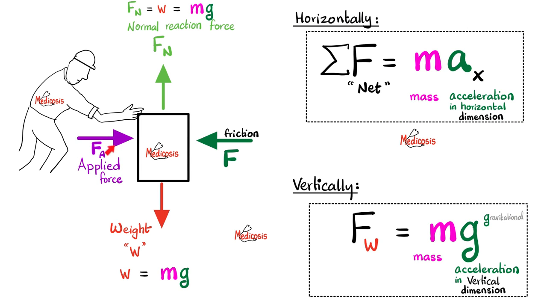So horizontally speaking, how can I calculate the net force, aka the moving force? Mass times acceleration in the x direction. But how about vertically speaking? Not horizontally, but vertically. How do I calculate the weight? It equals the mass of this box multiplied by, what is the name of the acceleration caused by gravity? G. And this is acceleration in the vertical dimension.